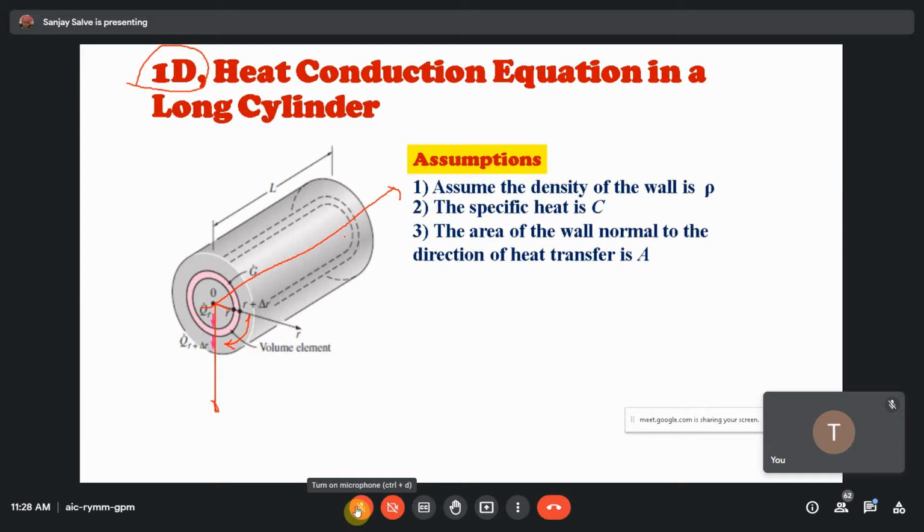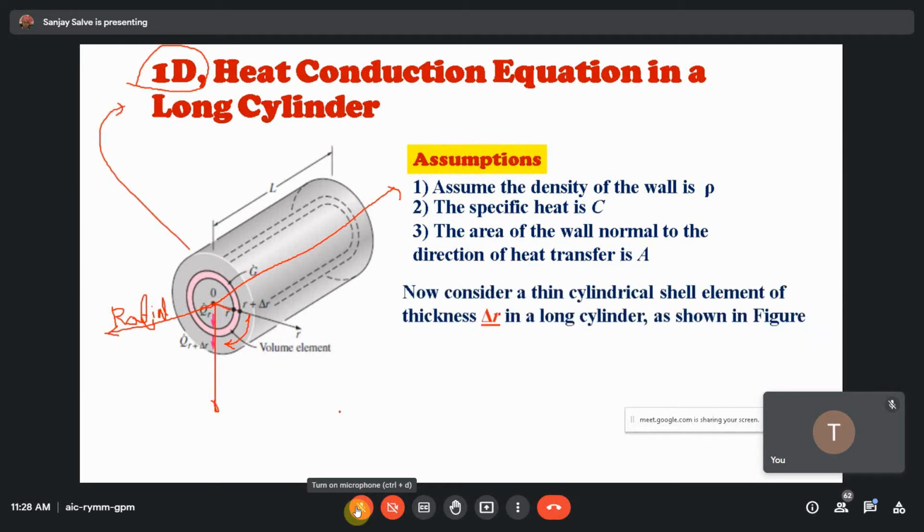Now this length is infinite, and this is very negligible. So we consider only one direction, that is the radial direction. It is flowing in the radial direction only, right? And hence this problem of the cylinder is treated as a one-dimensional heat conduction equation.